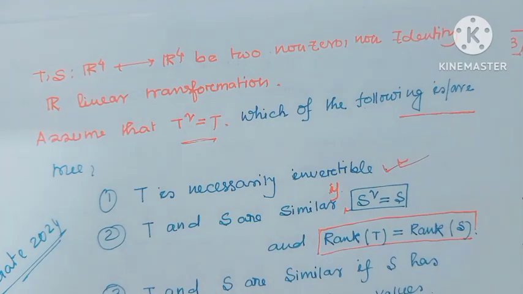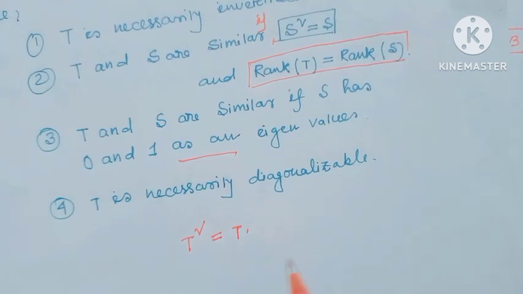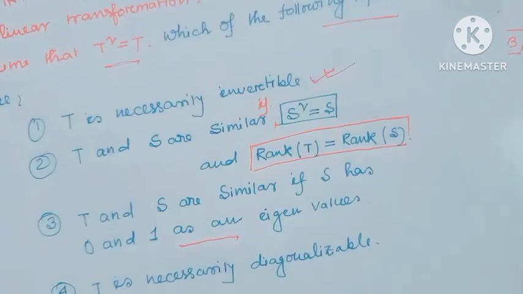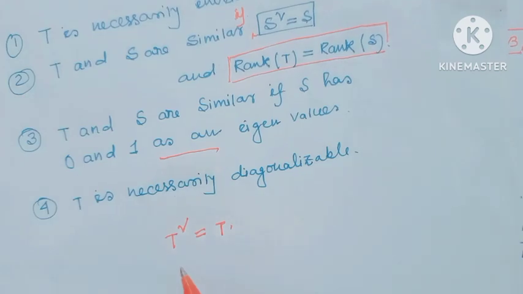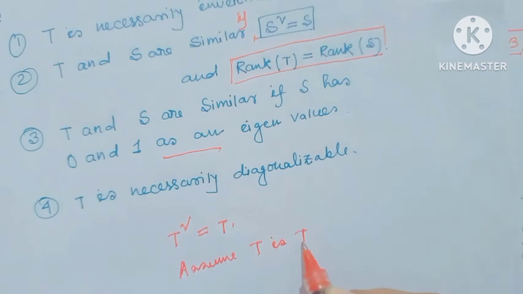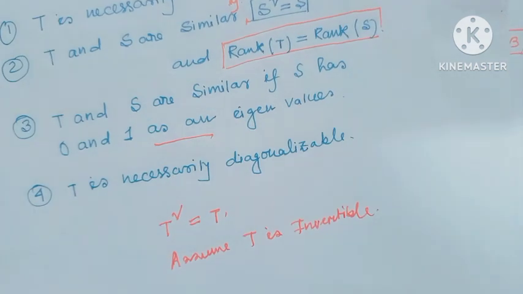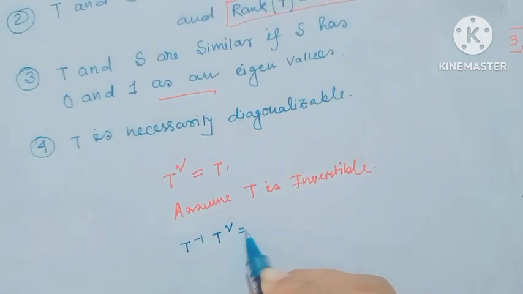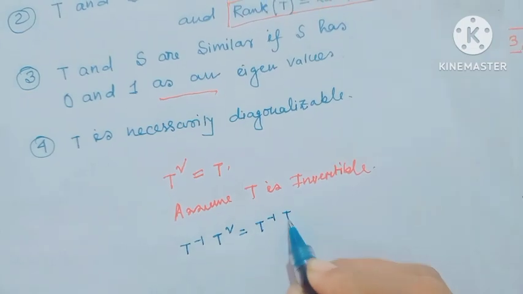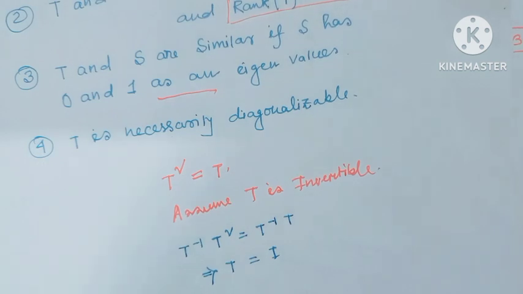T and S are given from R4 to R4 and given T square equal to T. Assume that T is invertible. Then T inverse T square equal to T inverse T, which gives T equal to identity.